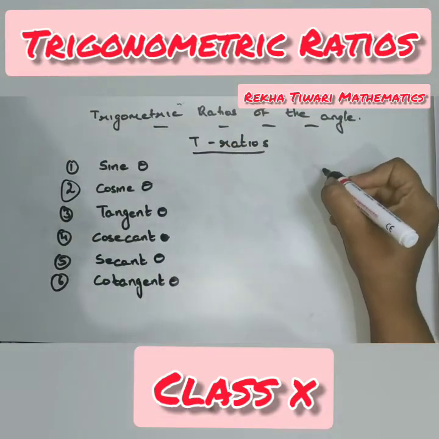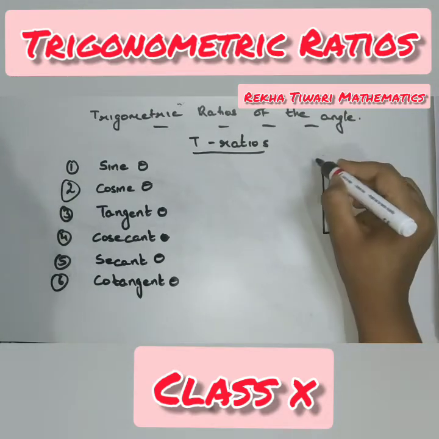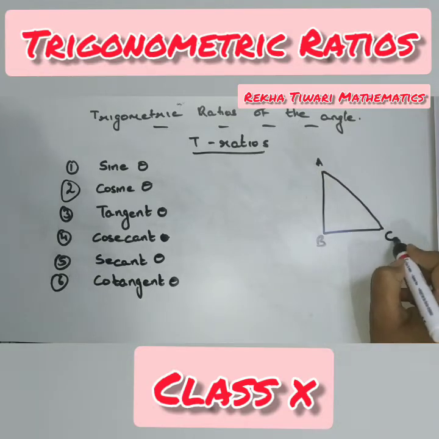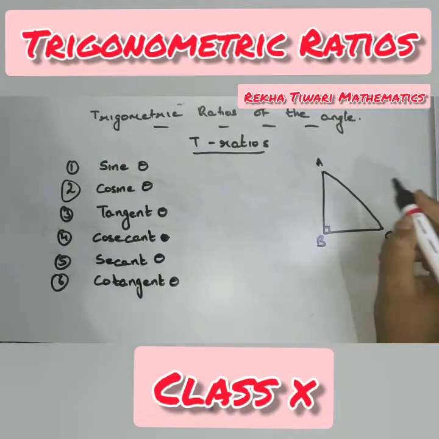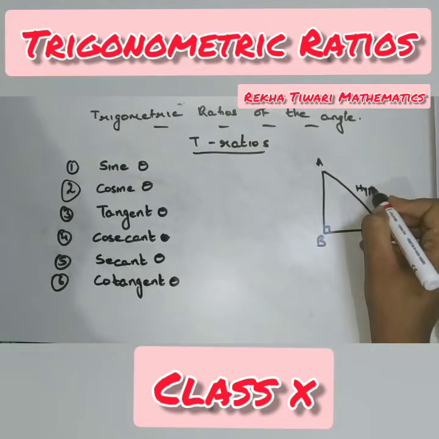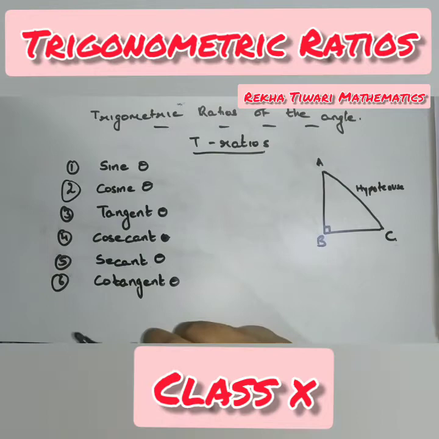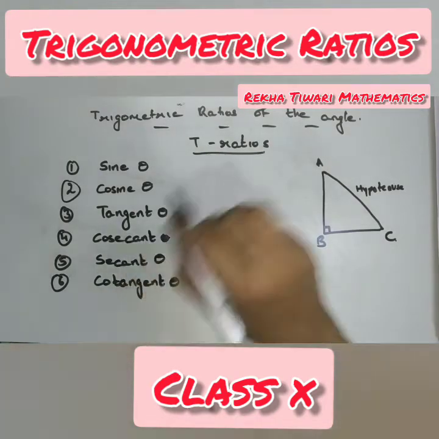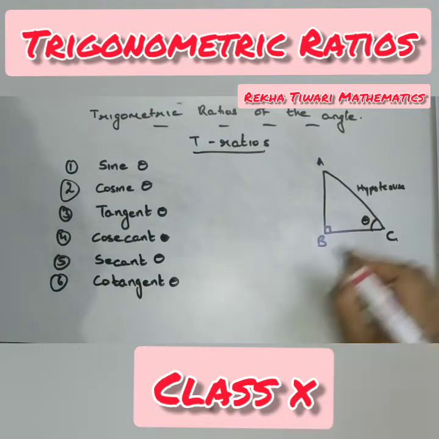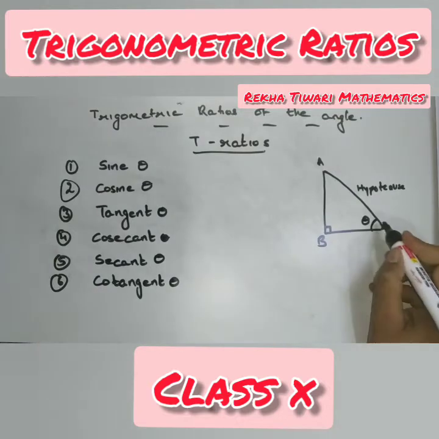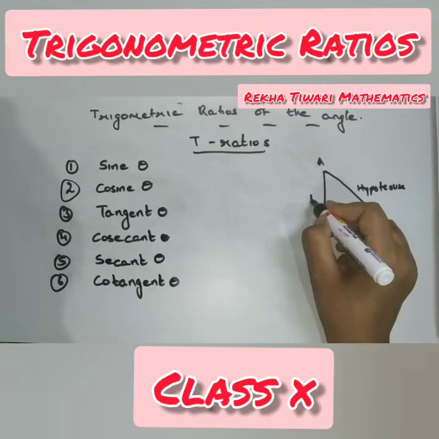Look here. This is a right angle triangle. Let me name the sides: A, B, C. This is 90 degrees, so opposite to 90 is the longest side, which becomes the hypotenuse. Now base or perpendicular depends upon theta, whether I take theta at angle A or angle C. Suppose angle C is theta. Then adjacent to theta is the base and opposite to theta is the perpendicular.